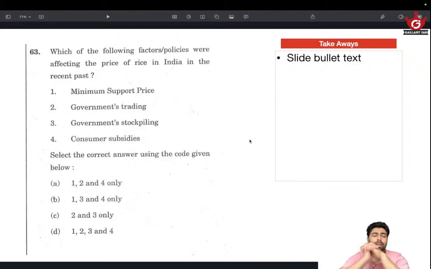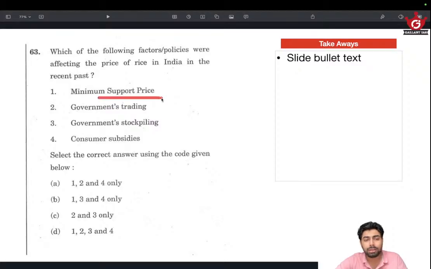Moving on, next question. Which of the following factors or policies were affecting the price of rice in India in the recent past? Okay. Price of rice. Minimum support price, government's trading, government stockpiling, consumer subsidies. Price of rice. And think about which of the following has an impact on the supply of rice.